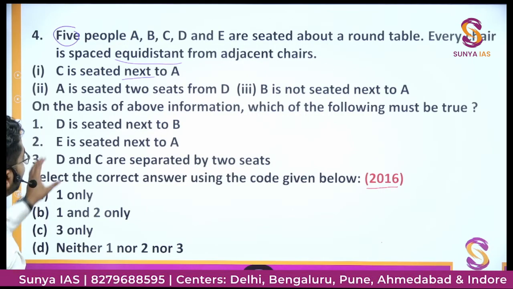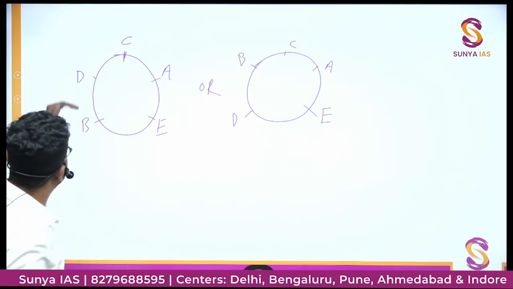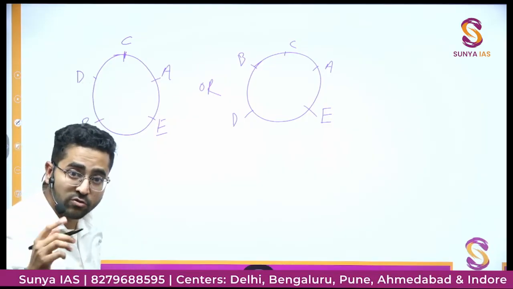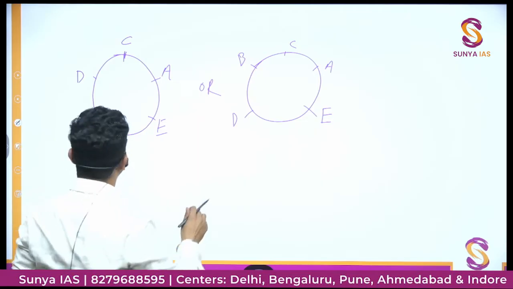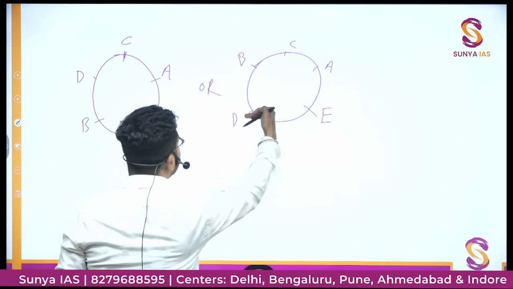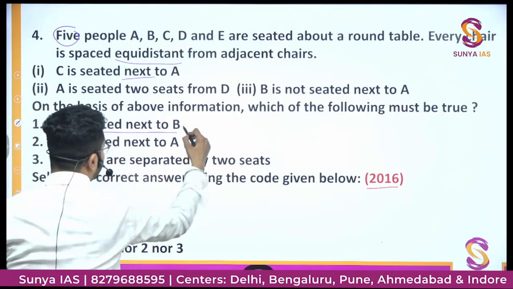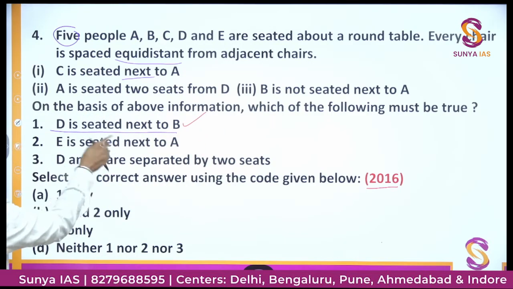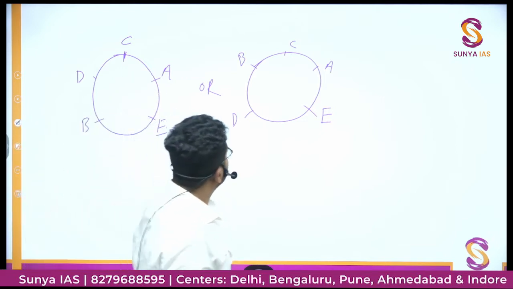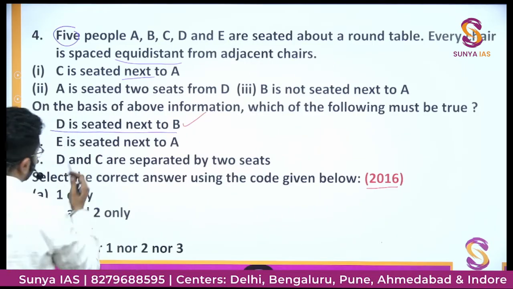Now, on the basis of the above information, which of the following must be true? D is seated next to B. Yes, in this possibility, this is correct. We need to check in the other possibility also. What was the option? D is seated next to B. Yes, so this statement is correct in both the options. Very good. E is seated next to A. Yes, this is correct in the first possibility. In the second possibility also E is seated next to A. Yes, absolutely correct. This option is also correct.